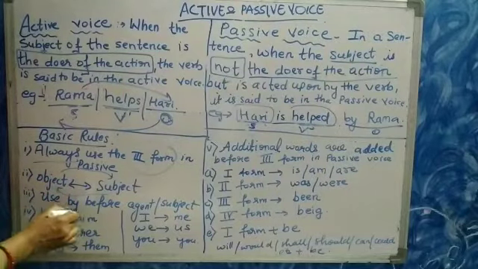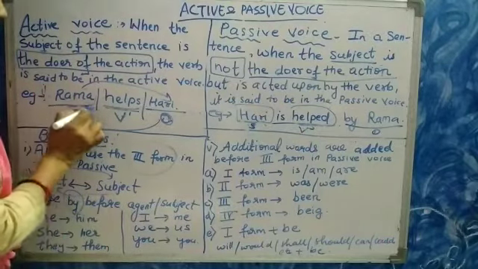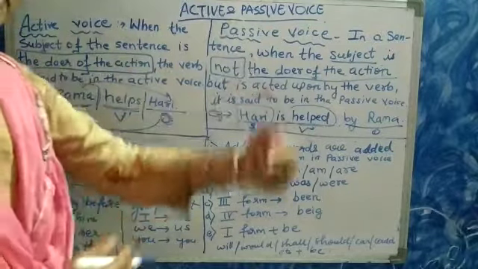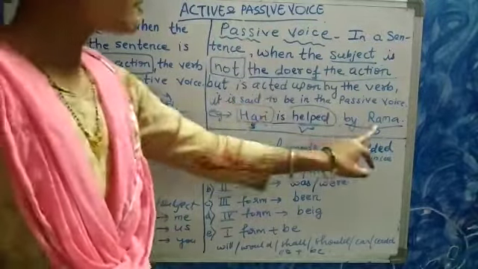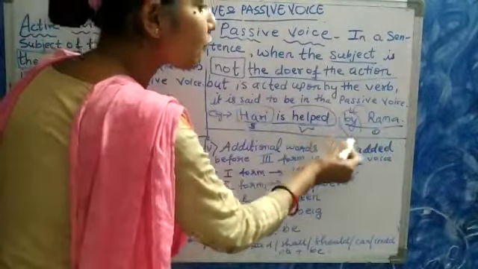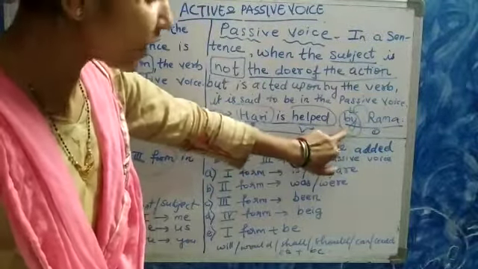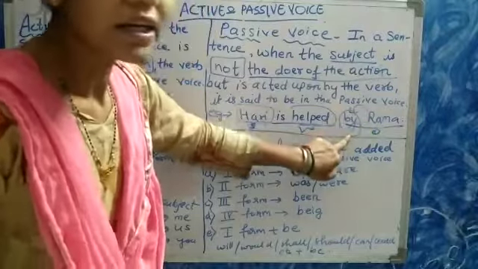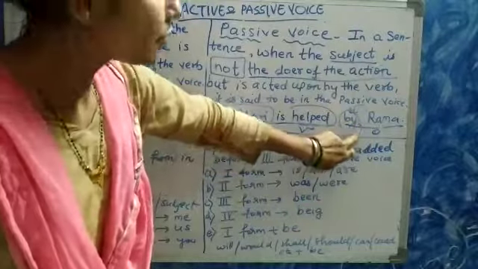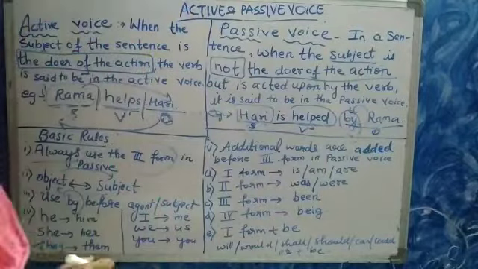Use by before the agent or subject. So this Rama here is the subject. Whenever we are changing from active to passive voice and placing the subject in the object place, we have to use by before the subject. We have to use by before the subject.